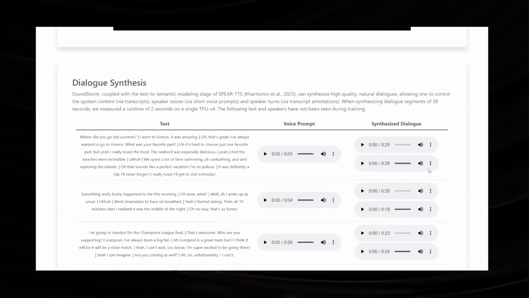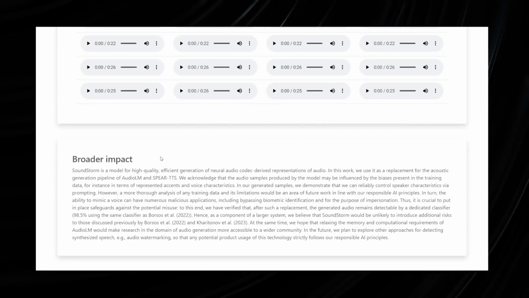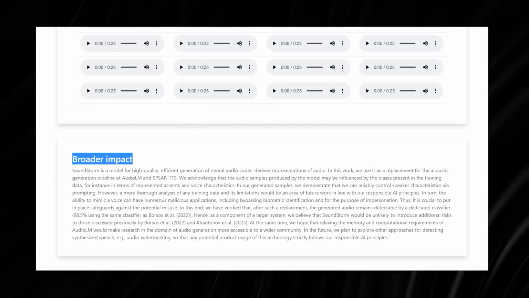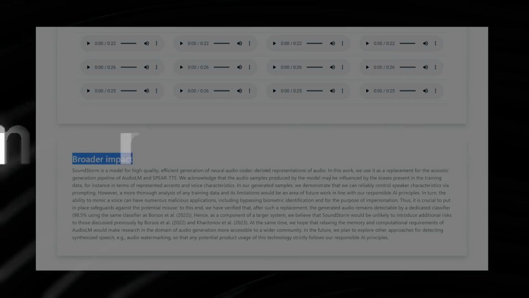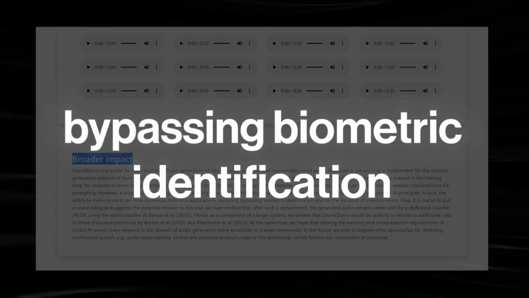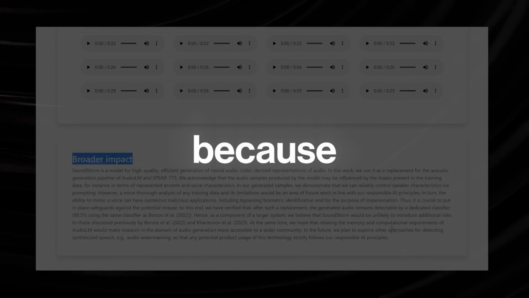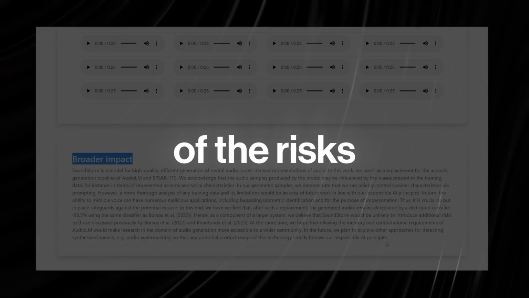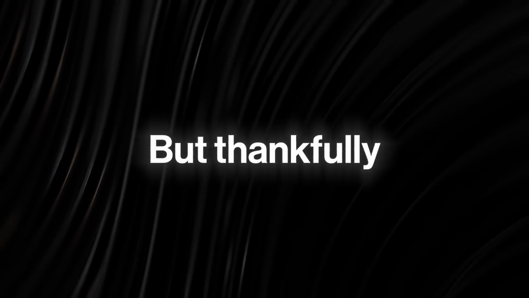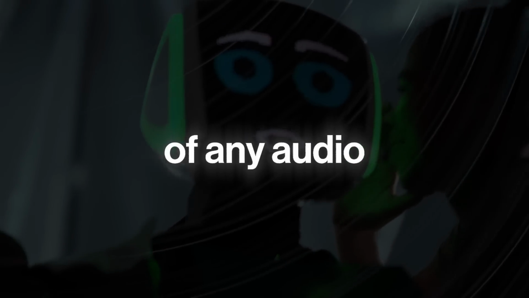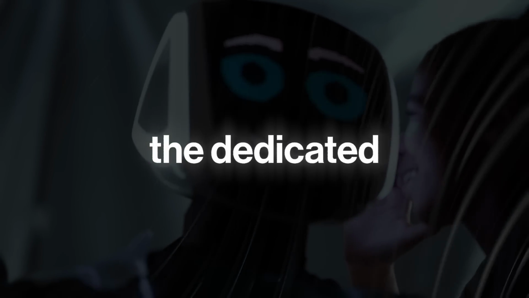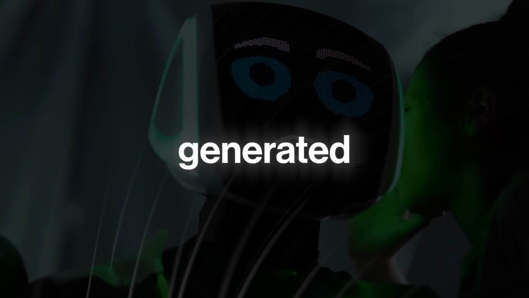If you scroll down to the research paper, you will find this section here titled Broader Impact. And if you read a bit into the text, you'll see where Google actually highlights some of the potential malicious applications of the tool, like impersonation and bypassing biometric identification. This is a good thing actually, because it means that the developers are well aware of the risks that come with using SoundStorm. But thankfully, they've also announced that any audio generated by the system can be detected and verified using a dedicated classifier. So, if you have any doubts about the authenticity of any audio at all, you can easily consult the dedicated classifier to verify if it's an AI-generated audio or not.